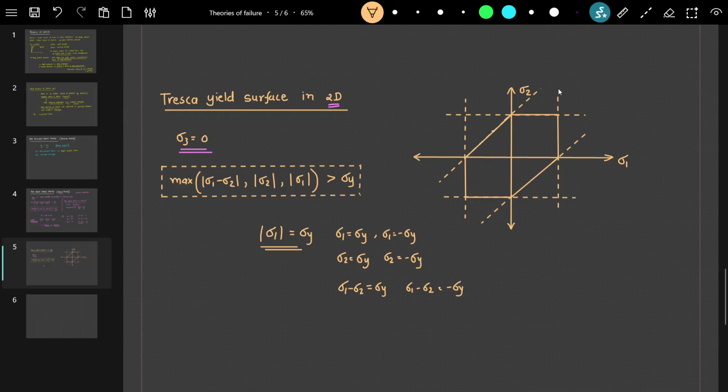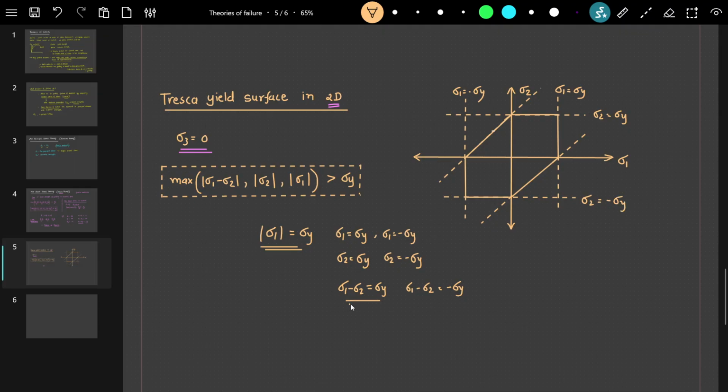This one is sigma 1 equal to sigma y, this is sigma 1 equal to minus sigma y, these two straight lines. Then this line is sigma 2 equal to sigma y, and this straight line is sigma 2 equal to minus sigma y.